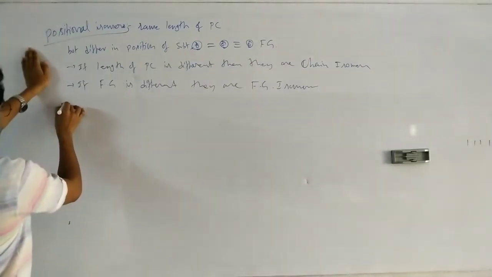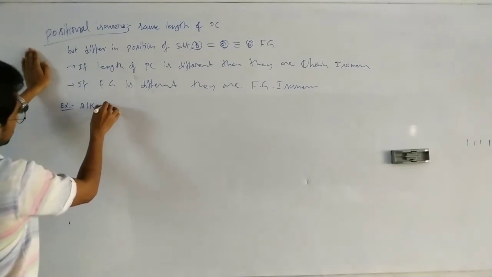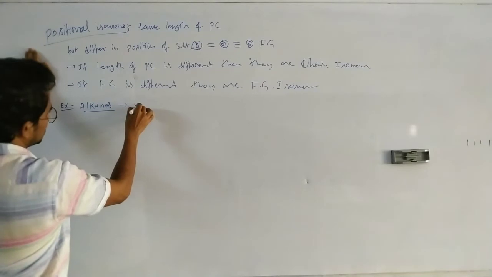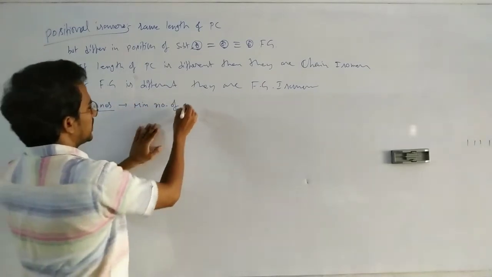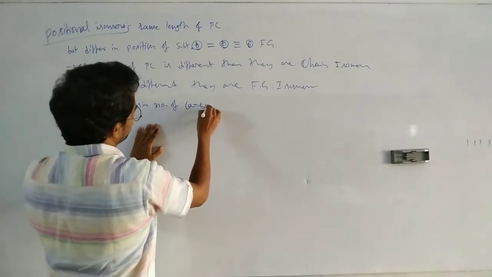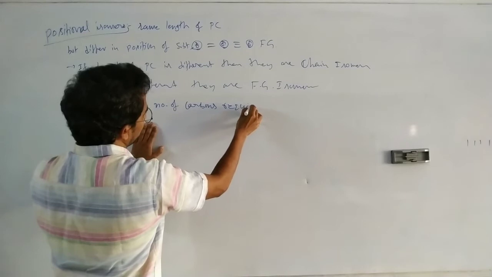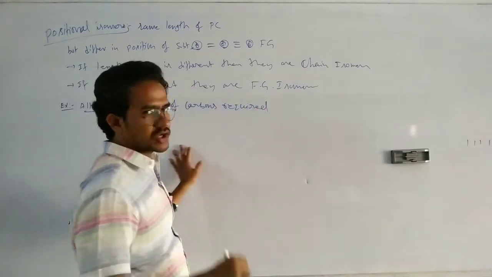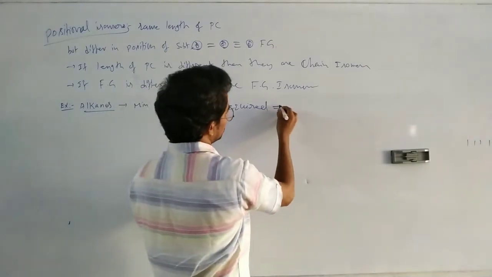For suppose in alkanes, the minimum number of carbons required to exhibit positional isomerism is 6.